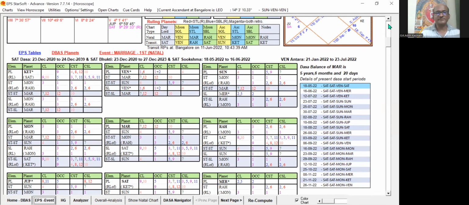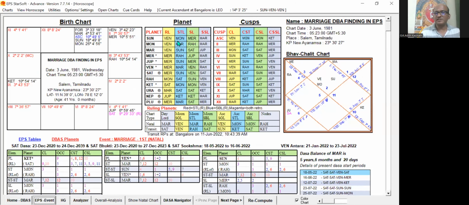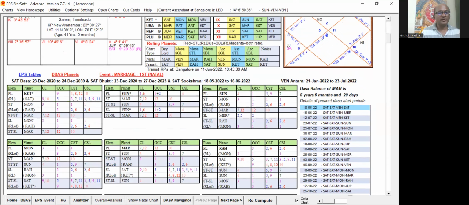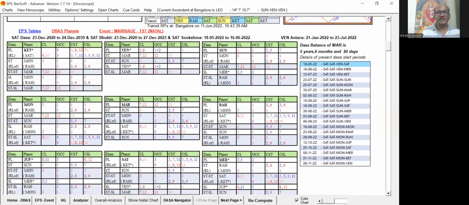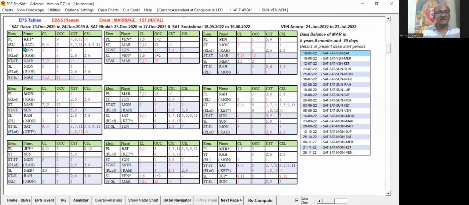The birth chart is shown here, with planetary positions, cuspal positions, and ruling planets at the time of analysis. At the bottom you can see the EPS tables of all 9 planets.